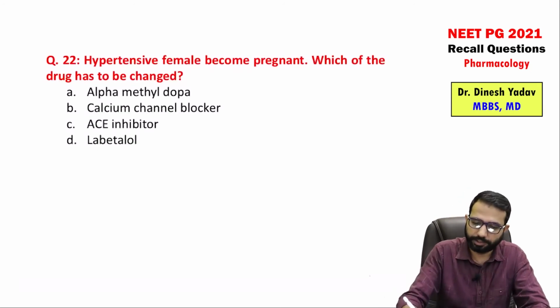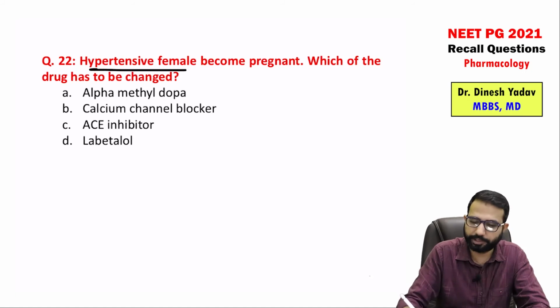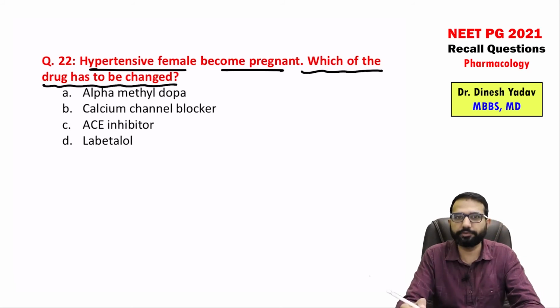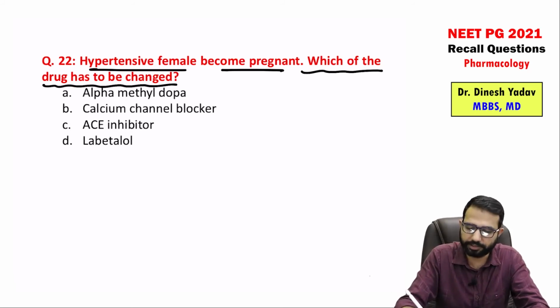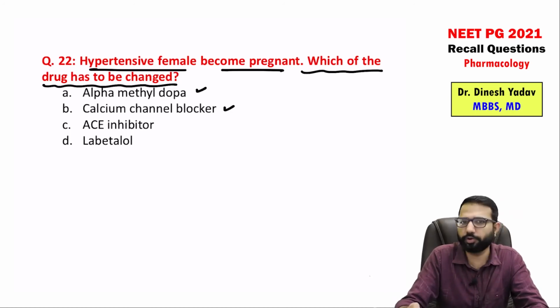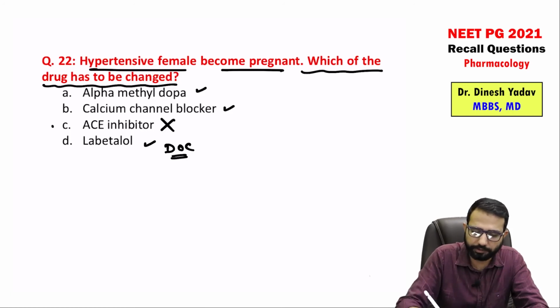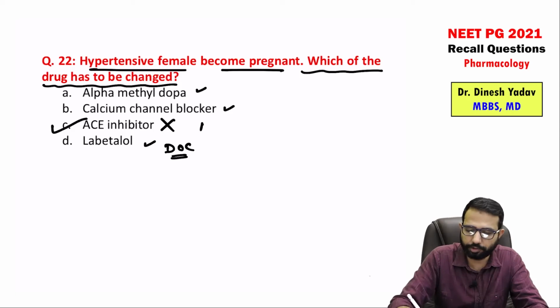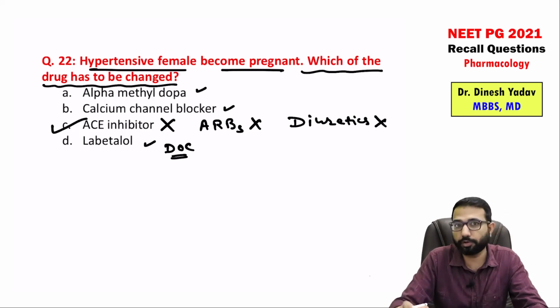Next question, hypertensive female becomes pregnant. Which of the drugs has to be changed? So again, direct question from the antihypertensives which are safe and not safe in pregnancy. Alpha methyldopa is a good drug. It is safe in chronic hypertension in pregnancy. Calcium channel blockers like amlodipine, very safe drug. Labetalol is the overall drug of choice, very safe. ACE inhibitors, ARBs, they are never ever used in pregnancy. So in pregnancy, we don't use the ACE inhibitors, we don't use the ARBs, we don't use the diuretics. So these drugs should never be used. Alpha methyldopa, calcium channel blocker, labetalol, hydralazine, they can definitely be used.